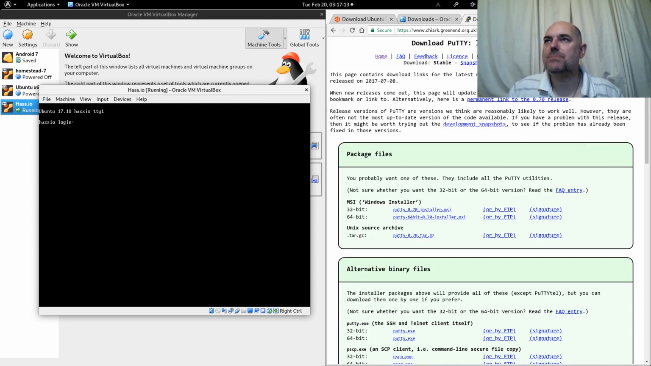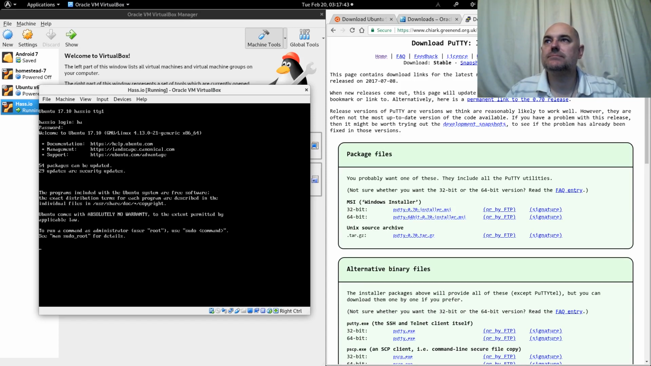Now, I believe Ubuntu doesn't come with an enabled root account. However, our account HA is part of the sudoers list. If you don't know what that is, do not worry. All you need to do is type in our username HA, type in our password HA. It will then log us in. We are now logged in.